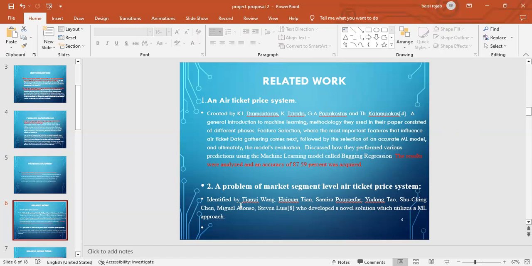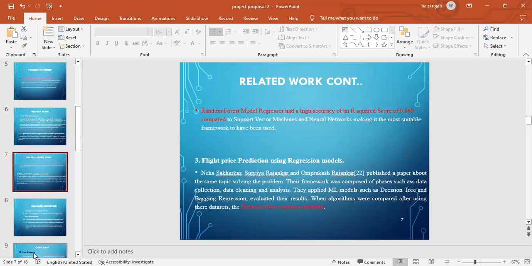Now, the next review is a problem of market segment level air ticket price system. This gentleman here also made a machine learning system that tries to depict the price of an air ticket, and for them they used the random forest regression model. And in particular, when they were analyzing, they used the R squared score. Now these people forgot to use other methods. There's the mid-run, then there's the advanced R squared score.